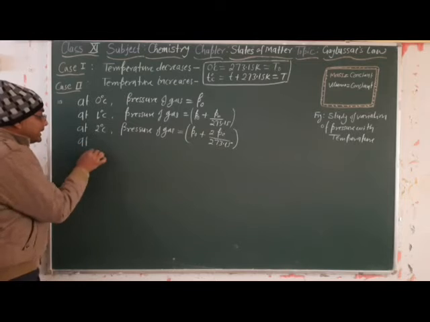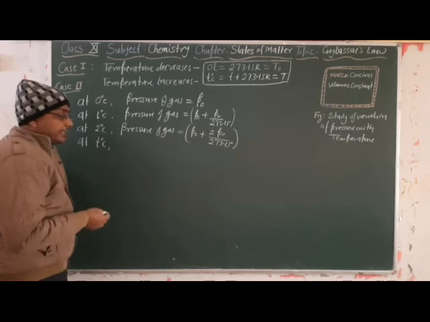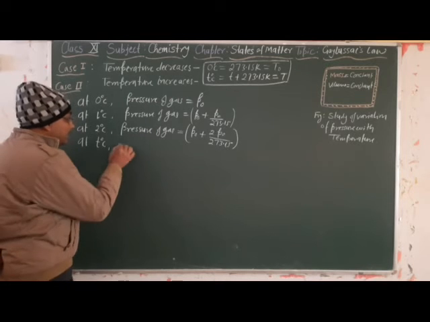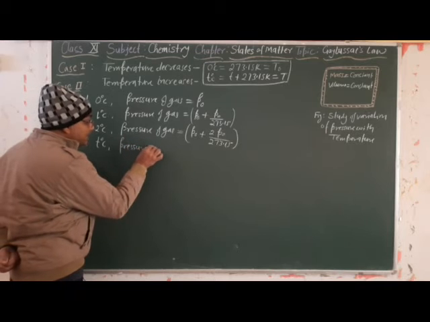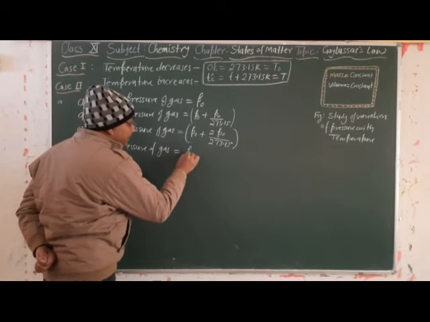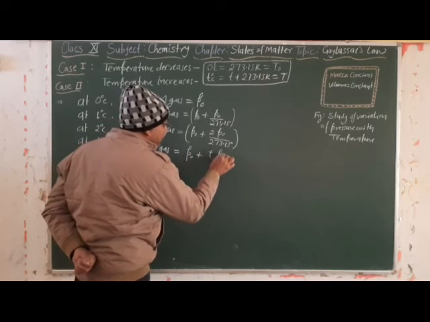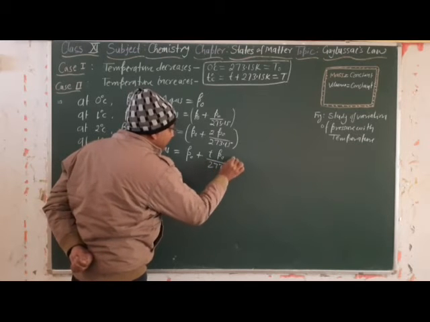In such a way, if the temperature is t degree Celsius, any t degree Celsius, 5, 6, 7, 8, 9, 10, then what will be the pressure? The pressure of the gas is P0 plus t into P0 upon 273.15.